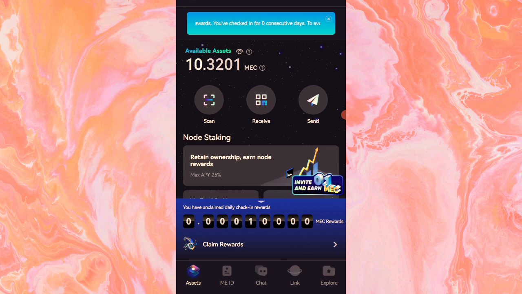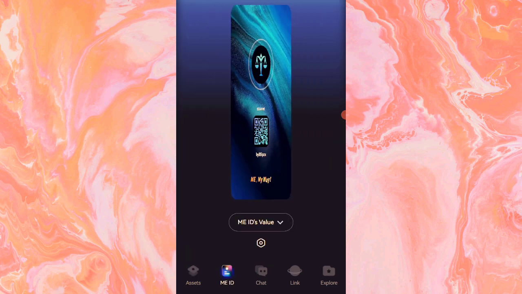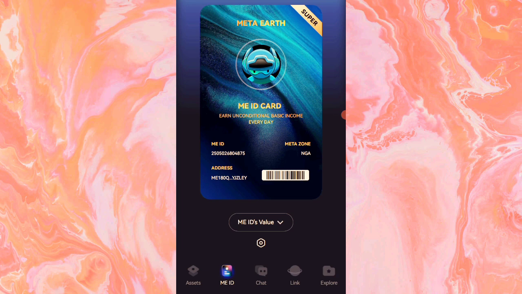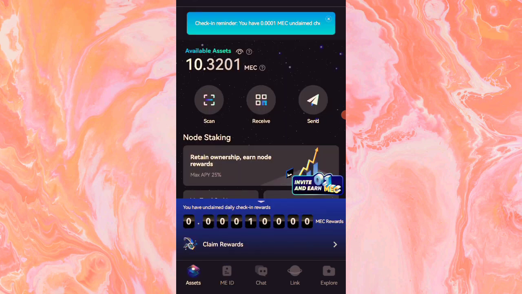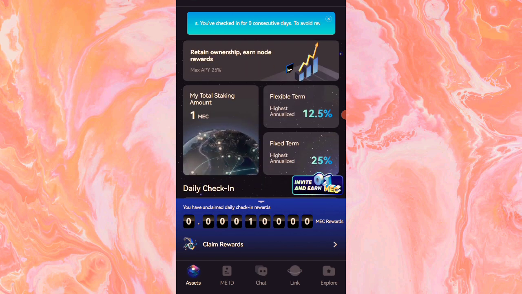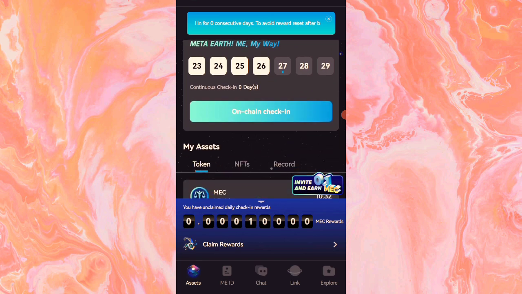The app is now working perfectly. So come to this Me ID. This is where you'll be able to complete your verification. I think it's facial verification. You have to scan your face. You're aware of this facial verification already, where you put your hand in the frame, tilt your head, all of those things. It's just facial verification, as you can see. So that is what the Me ID is all about: you completing the facial verification. That's why you have to download the newest version of the app to be able to do all of this seamlessly. So after completing the Me ID pass, this is how to complete the daily check-in.